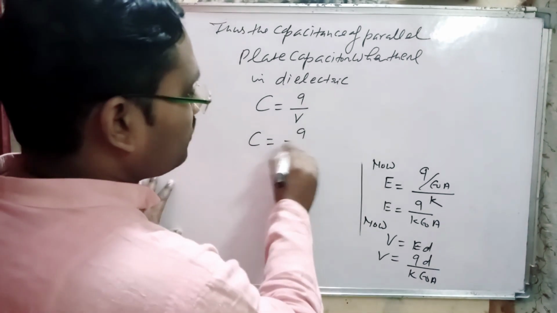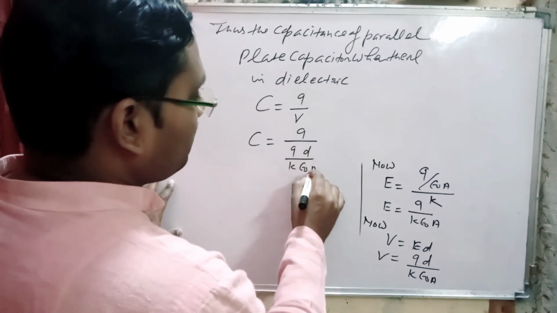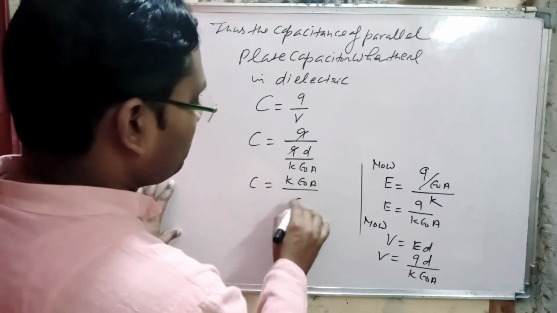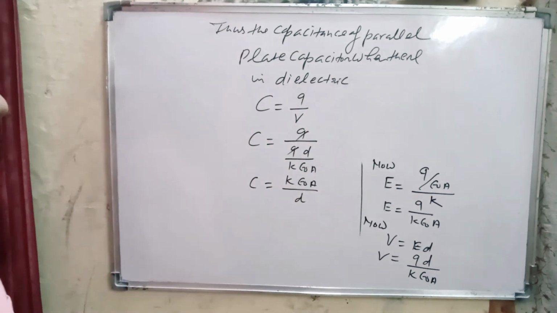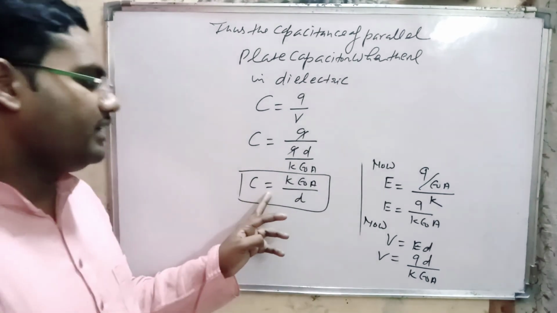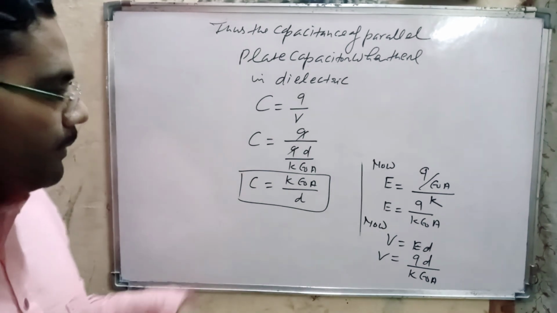We get Q divided by QD divided by K epsilon naught A. Q and Q cancel. C is equal to K epsilon naught A by D. This is the expression for the capacitance of a parallel plate capacitor when there is a dielectric filled between the plates.